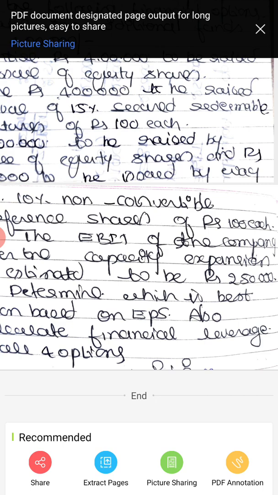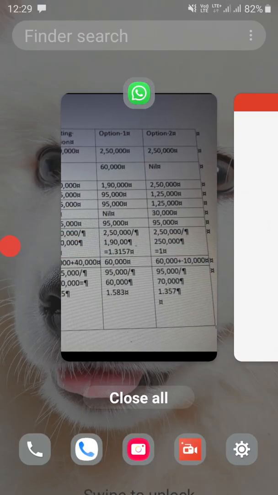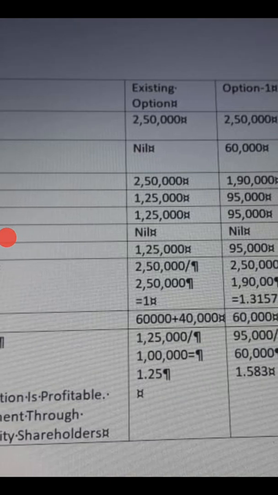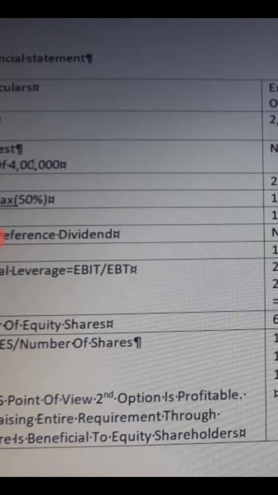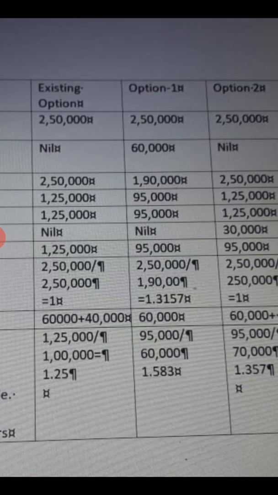Did you get my point? When you look at the solution, try to understand, this is the solution which was sent the second time, not the first time. Don't refer to the first-time solution on the fourth problem, refer to the second-time solution. You have to make small changes in the financial statement. Instead of existing option, you write it as option 1.